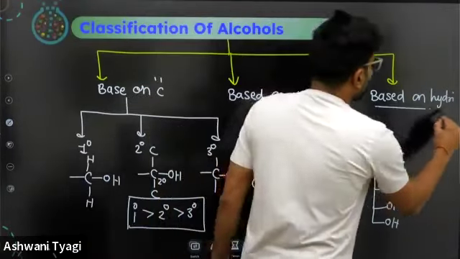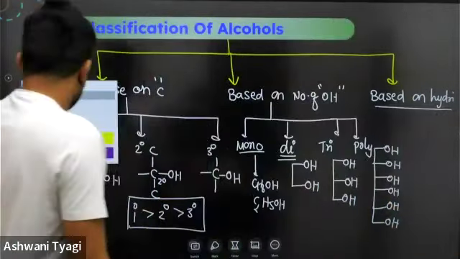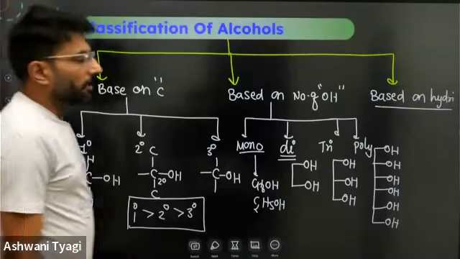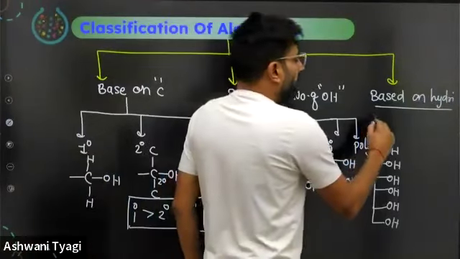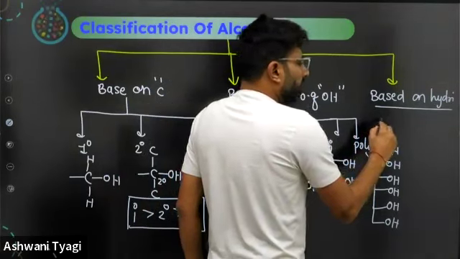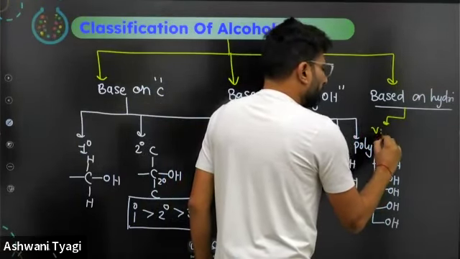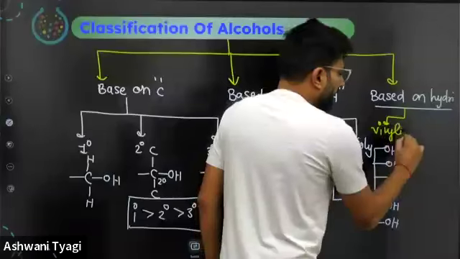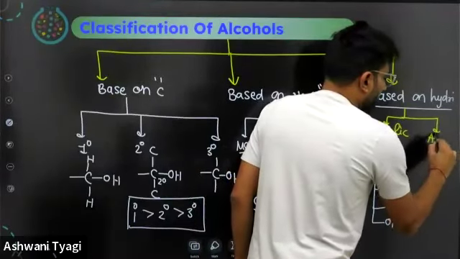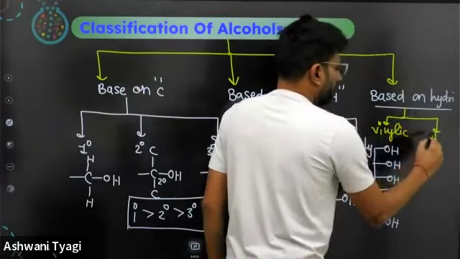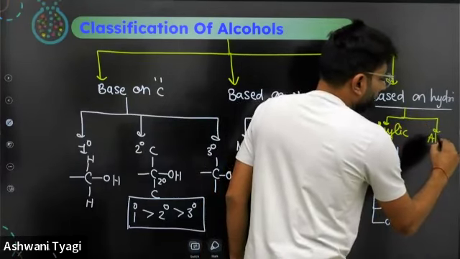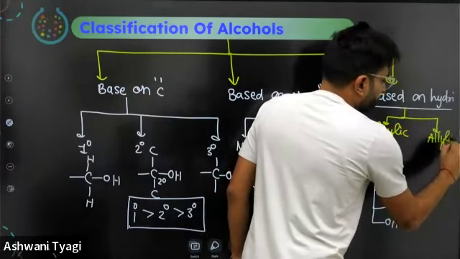Based on hybridization of carbon, these are called alkylic or aliphatic alcohols, then vinylic and allylic.